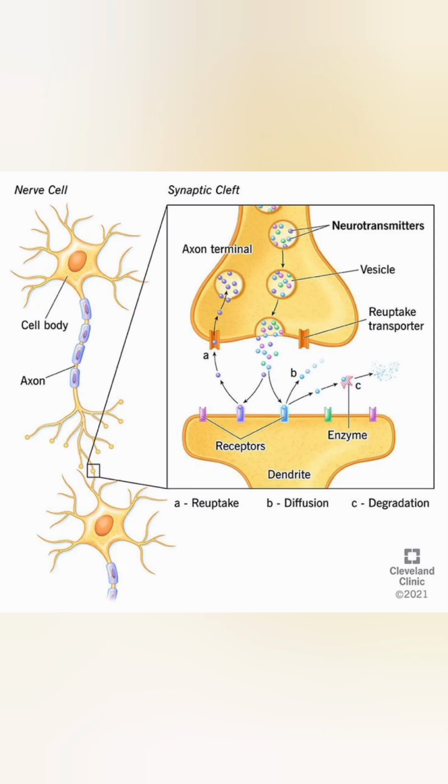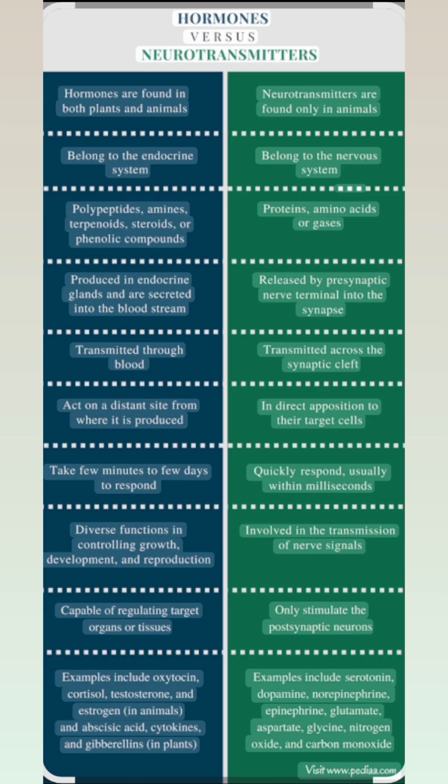But for endocrine hormones, the site of action is far away. In neurotransmitters, action is very rapid, but for endocrine hormones, action is very slow as it depends upon the blood, and blood circulation is a slow process.